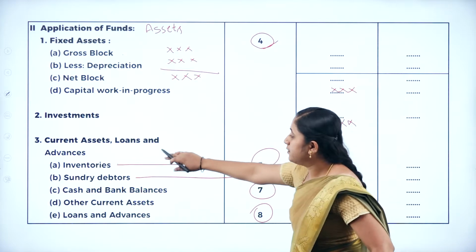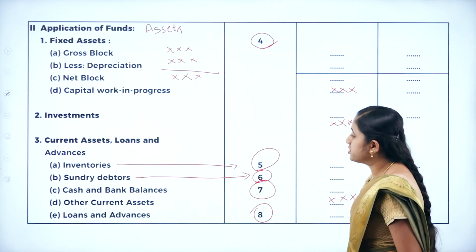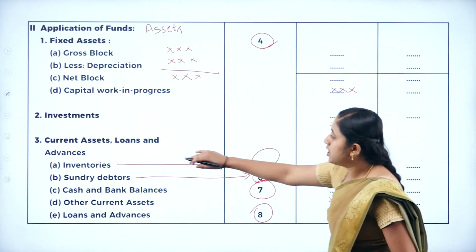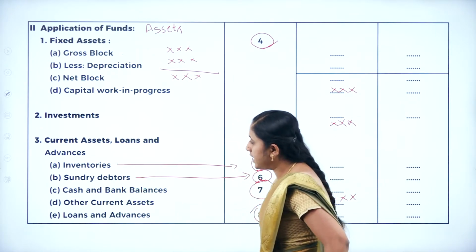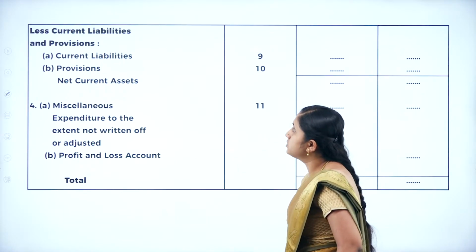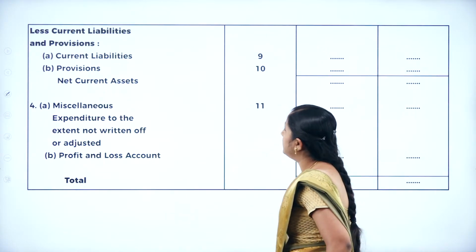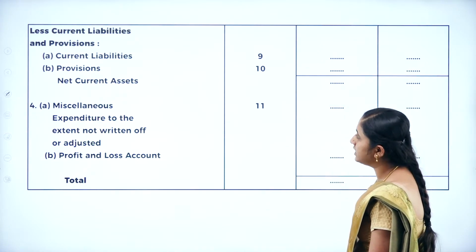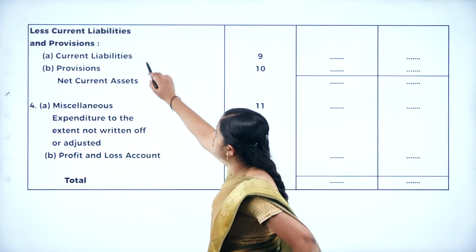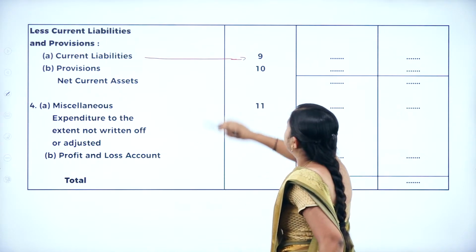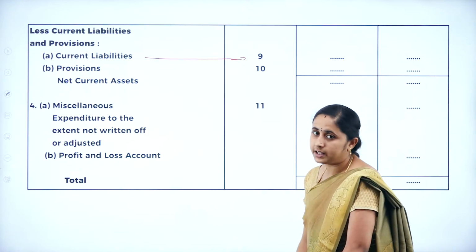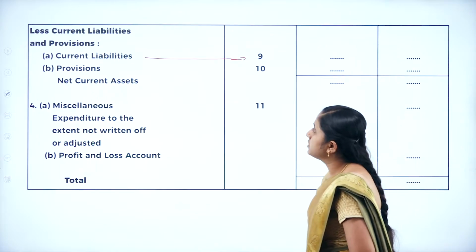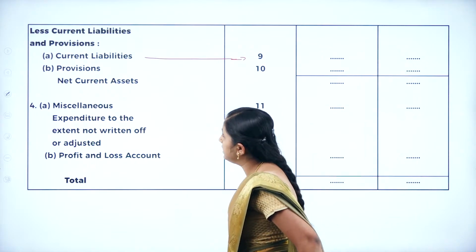The total of this inventory, sundry debtors, cash and bank balance, other current assets and loans and advances is gross or total current assets. From this total current assets, we need to deduct current liabilities. Current liabilities include current liability. To know the current liability, we need to prepare schedule 9. Schedule 9 includes creditors, bills payable and all the current liabilities.